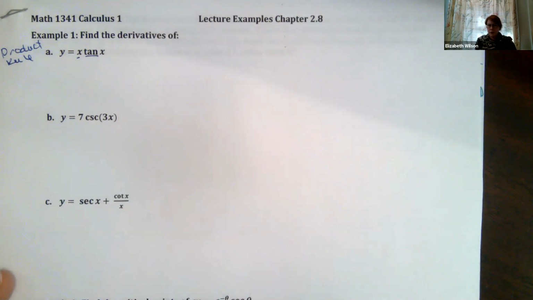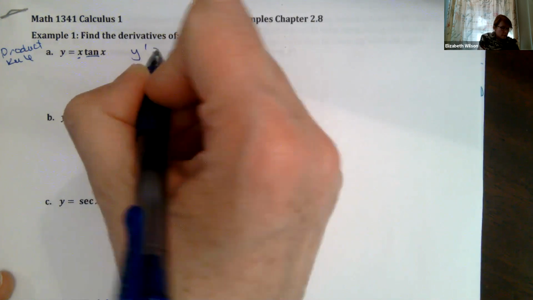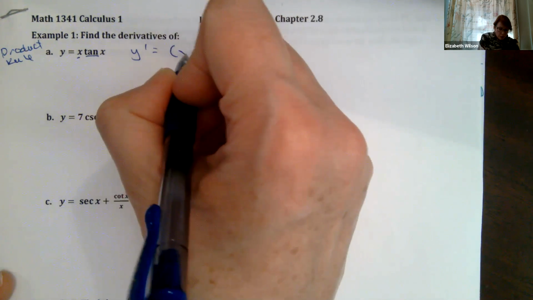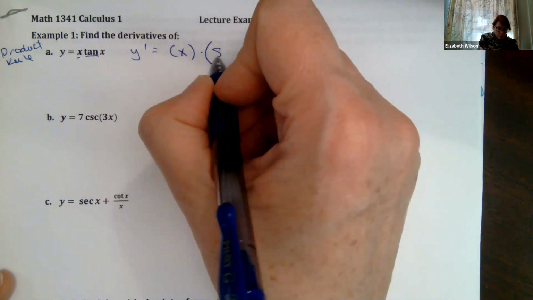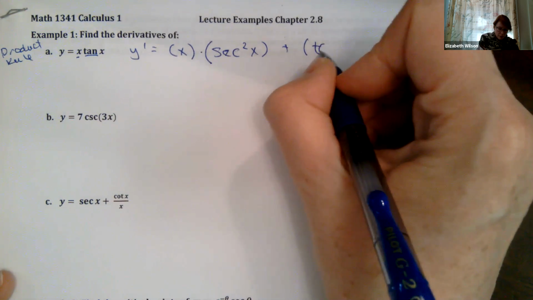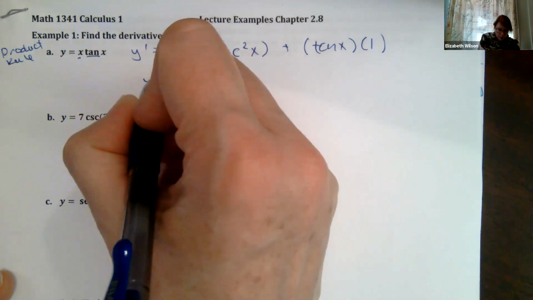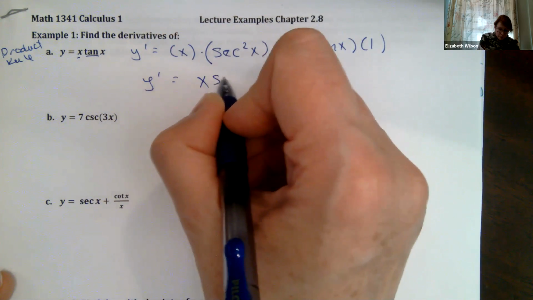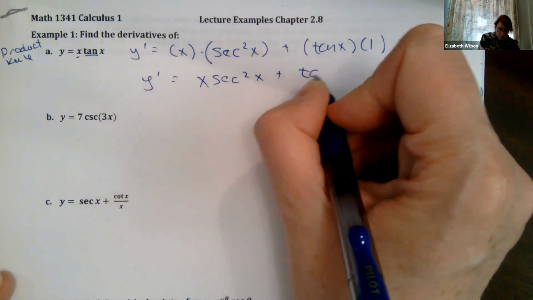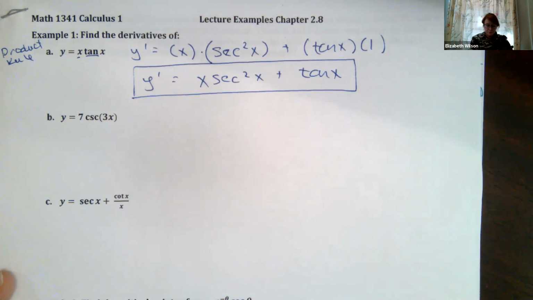Okay, so just because I have a trig function in there doesn't mean I can't use all of my old rules, right? So I've got a product rule I have to take into account. So my y prime says I'm going to do first times the derivative of the second, x squared, plus the second, tangent of x, times the derivative of the first. I put the 1 in so you can see I'm taking the derivative. Okay, now I'm going to put it together. It's going to be x secant squared of x plus tangent of x, and I'm done. I've combined it as much as I can.